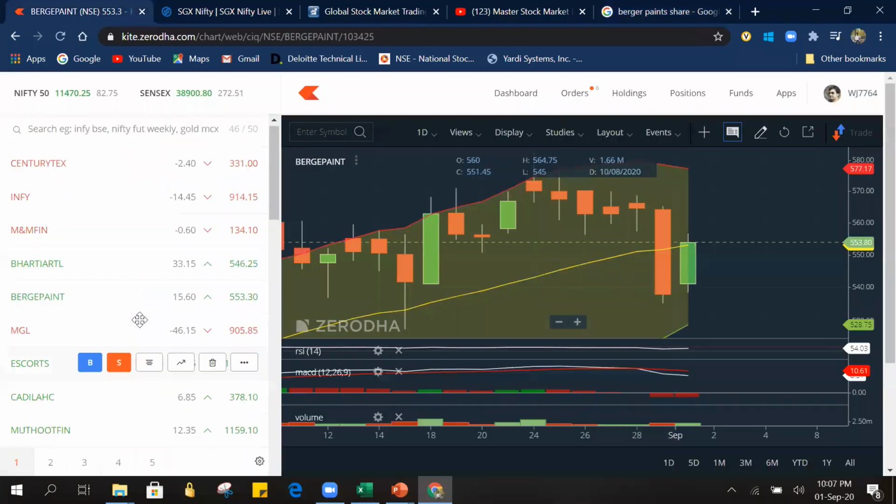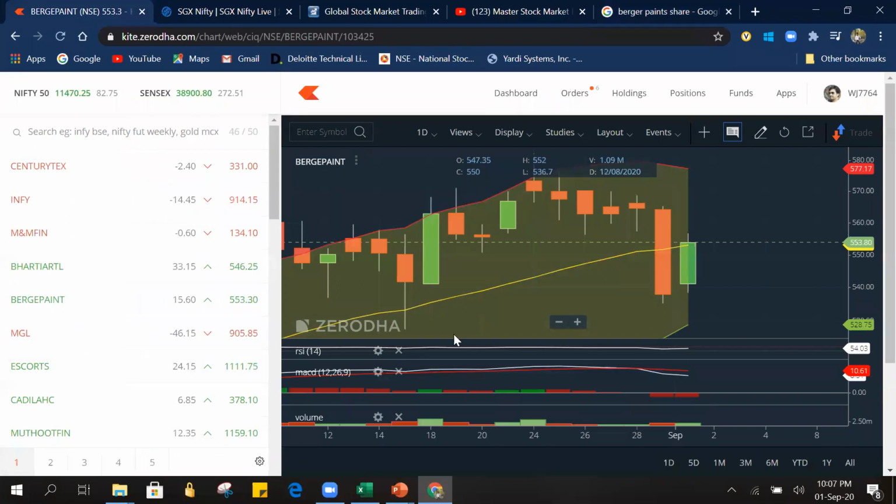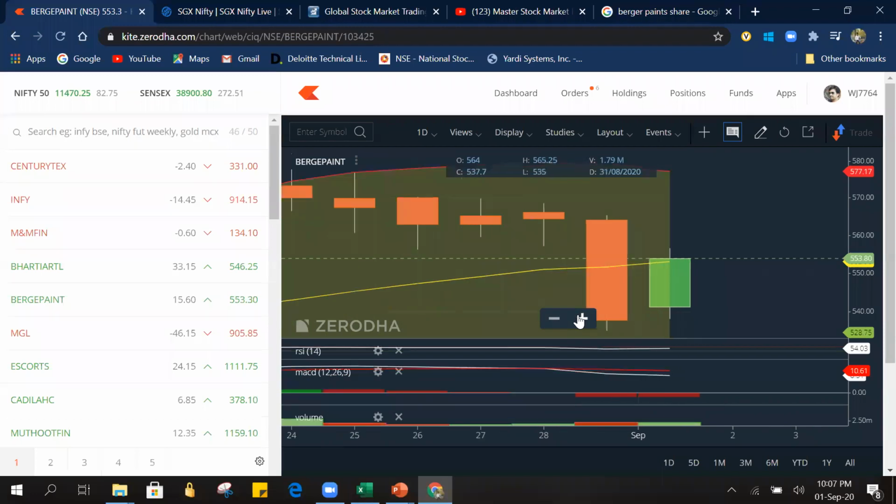Now before going to Infratel and analyzing Bollinger Band and RSI combined analysis, let's decide entry, target, and stop loss points for this Badger Paints. As I have been saying repeatedly, never ever enter at the previous day's close. Today's close was at 553, this is the candle of September 1.